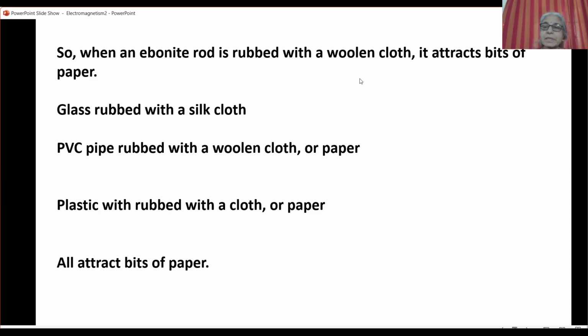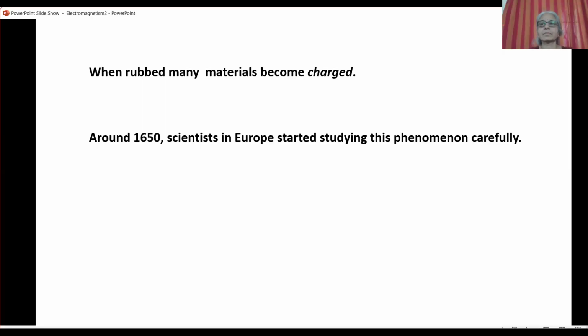Now we need to do this experiment on a dry day. So you have to select a day when the relative humidity is less than 40%. You have to look up the weather report and choose such a day to get a good result. On a dry day, we can notice that when you rub these materials, they become charged. We use the word charged, and we call this electric charge.